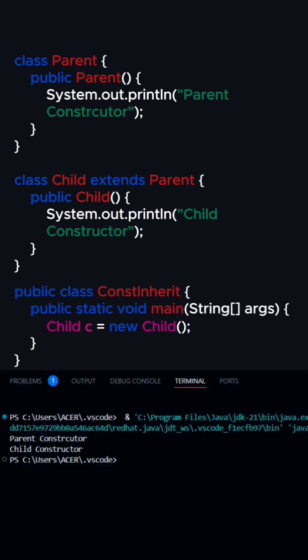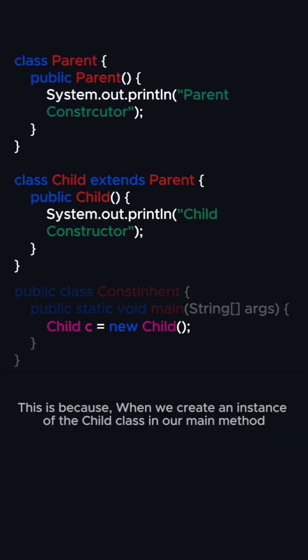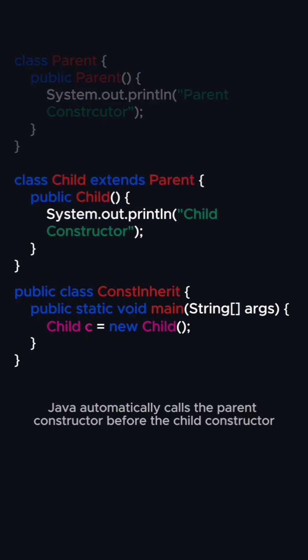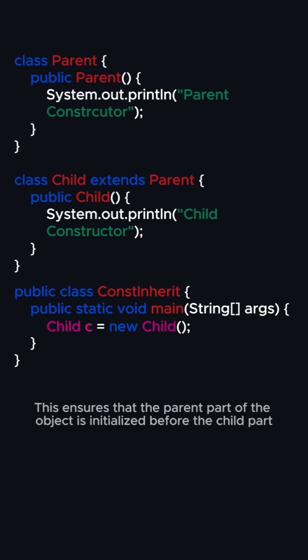Here, we got both the parent constructor and child constructor messages. Both constructors are executed even if we just call the constructor of the child class. This is because, when we create an instance of the child class in our main method, Java automatically calls the parent constructor before the child constructor. This ensures that the parent part of the object is initialized before the child part.